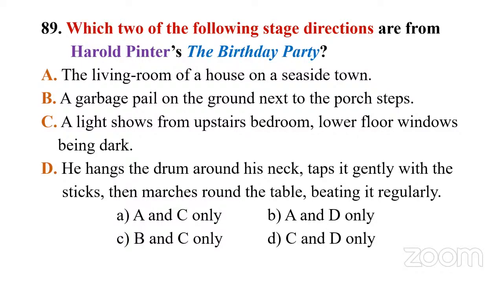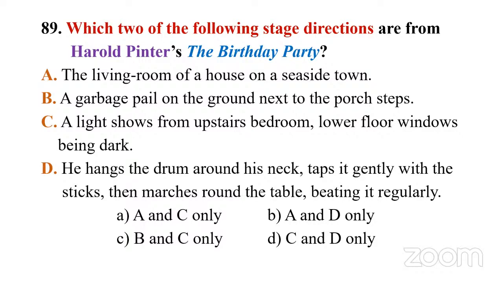And in case you know something about this play, The Birthday Party, here is a guy, Stanley Webber, who receives a gift. And if you know that the gift is a drum, a kind of toy drum, then you can know that D is there. So if you go for D, then you can eliminate options A and B. So you are left with two options: A and D only, or C and D only.